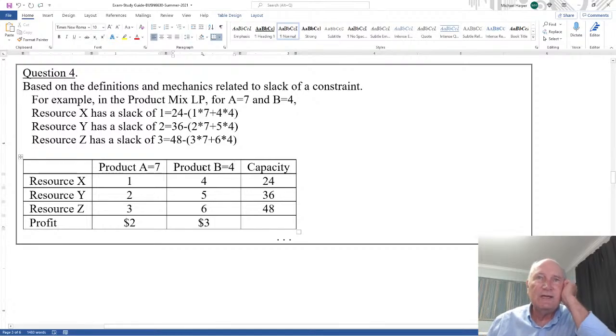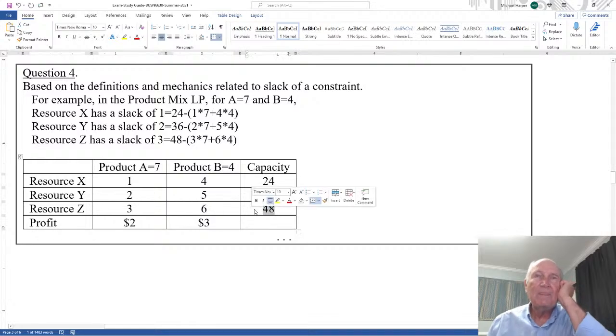and then you go through and say here's 16 plus 7 is 24 minus that. So that'll be a 1. Well, here's 4 times 4, 16 plus 7, so it's 23, which is 1 from 24. Here's 20 plus 14 is 34, and that's 2 from 36. Here's 24 and 21, that's 45, and that's 3 from 48.